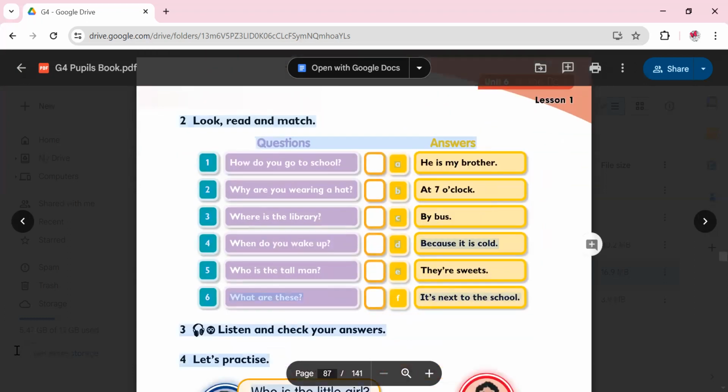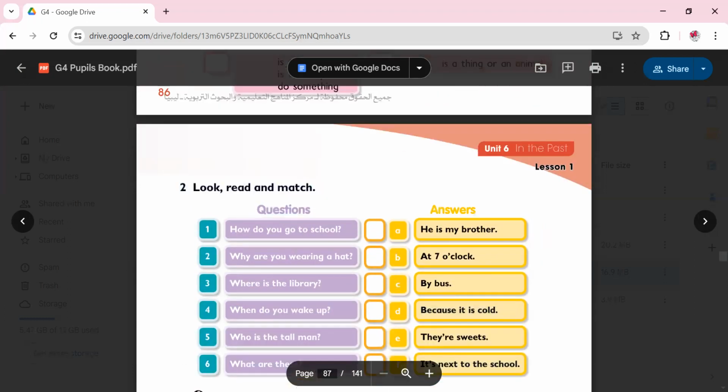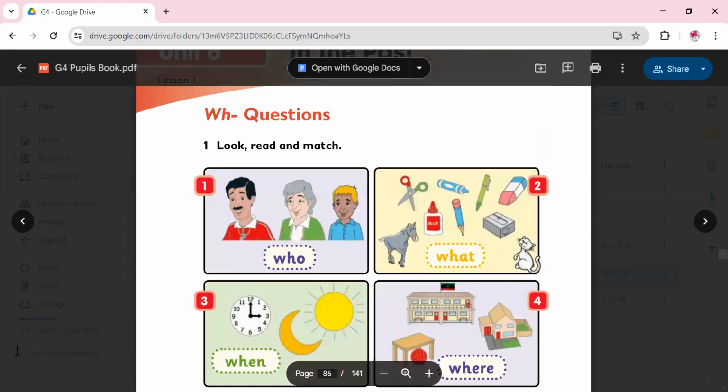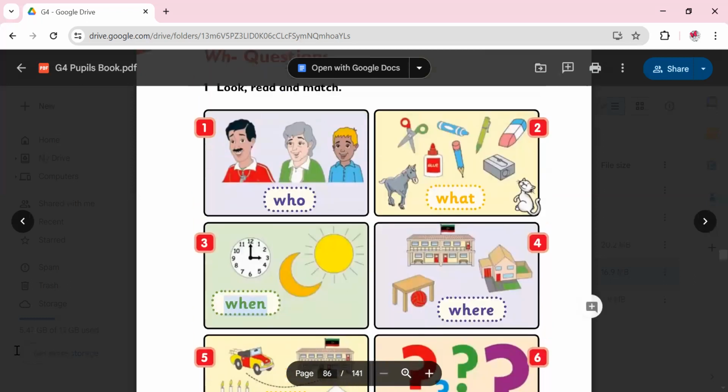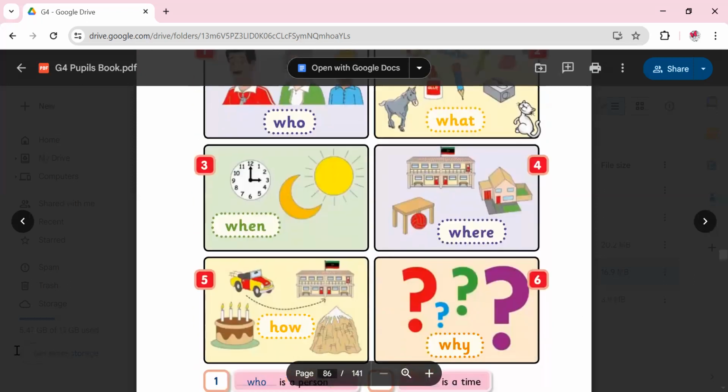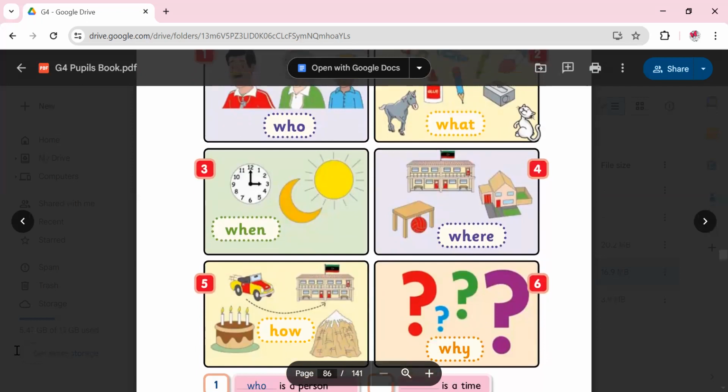The second page, they want you to match the questions. And by the way, we call them WH questions because they start with WH. Skip number 1 and number 5. Look at number 2, 3, 4, and 6. So here we have them. What, when, where, and why. All of them start with the WH.